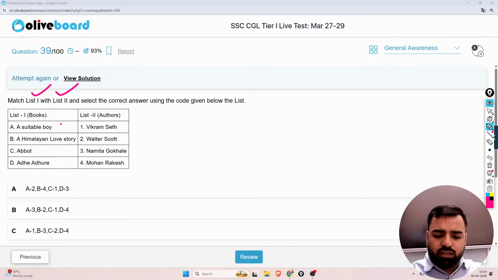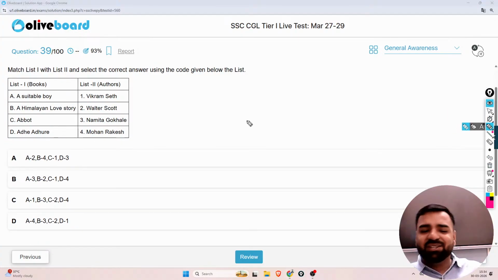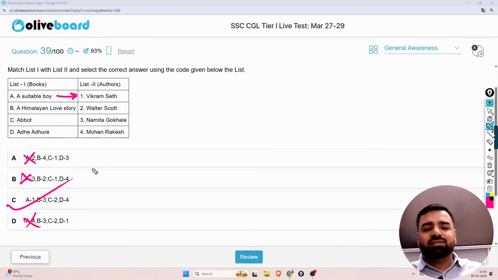So you need to go with the books and authors part, and I guess you can answer this easily. So A Suitable Boy, was it written by Vikram Seth? Yes. And if you are aware of this, guys, let me check the fourth option also. One second. Yeah. So guys, we need not go with other options if you are aware of the first option only. So A is 2, A is 3, A4, no. C is the correct option.